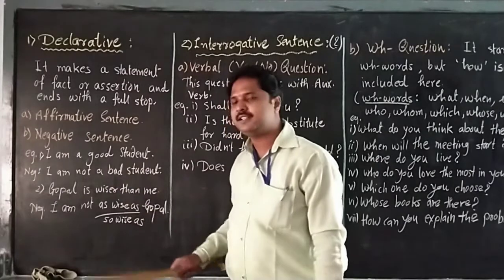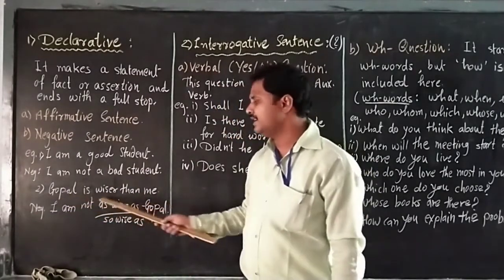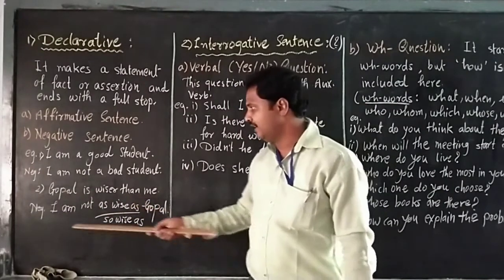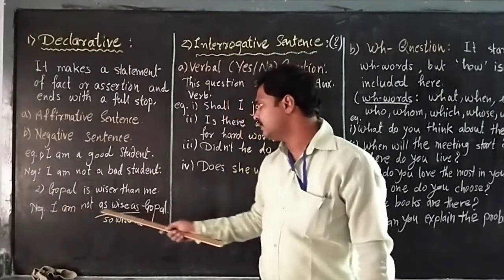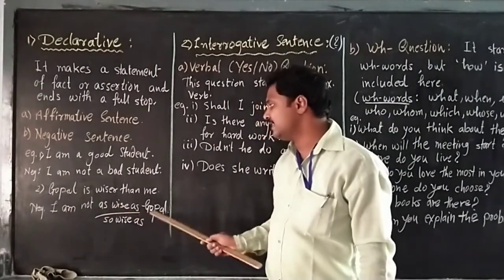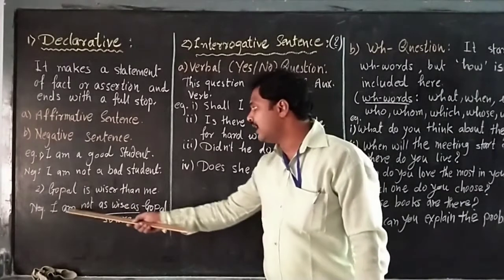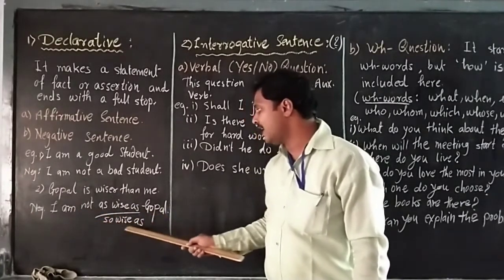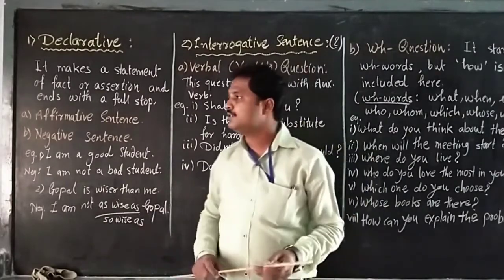The first example. Second example, say, Gopal is wiser than me. In negative sentence, we have to make that as, I am not as wise as Gopal, or I am not so wise as Gopal. So here is a declarative sentence.